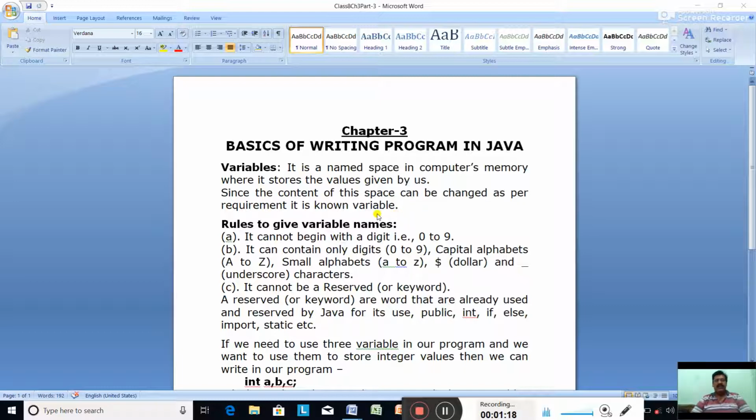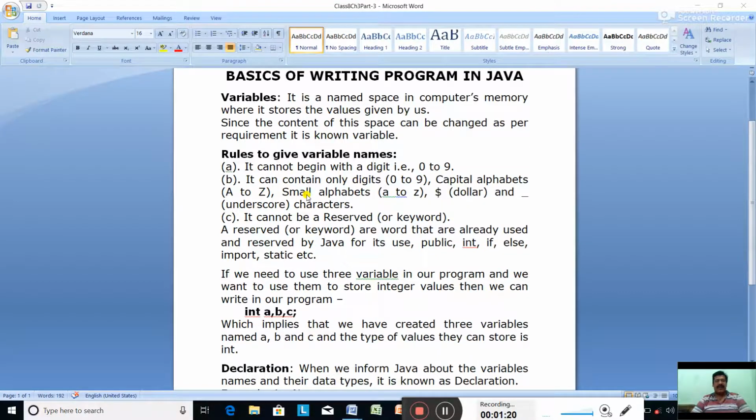Now we have some rules to give a variable name. First, a variable name cannot begin with a digit, that is 0 to 9. Any variable name will not begin with the digits 0 to 9.